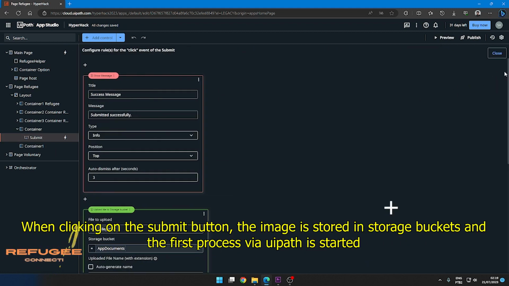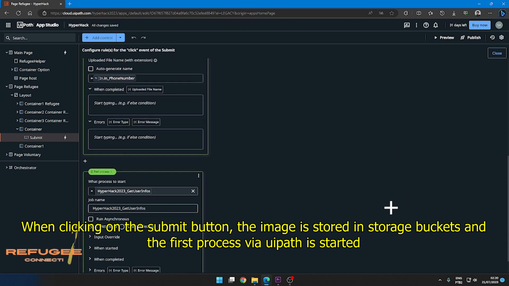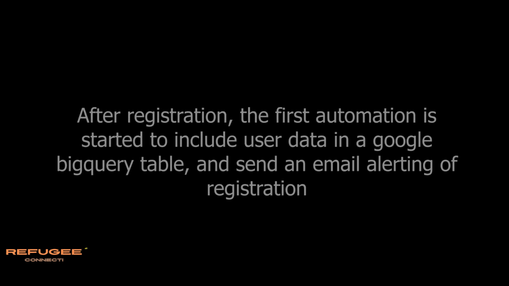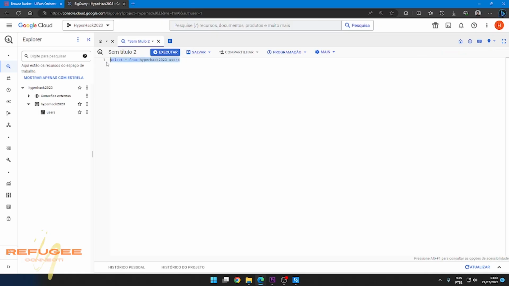When clicking on the submit button, the image is stored in storage buckets and the first process via UiPath is started. After registration, the first automation is started to include user data in a Google BigQuery table and send an email alerting of registration.